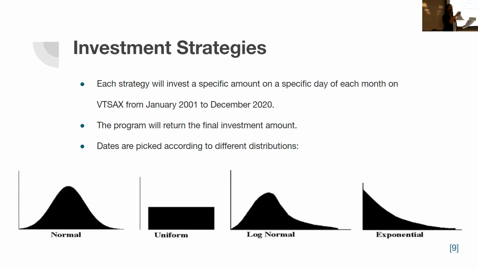So from all the contributions you made, the final investment. And in order to pick the dates for each month, they're going to follow 4 different types of distribution. And each one of them is going to represent a different investment strategy. Therefore, I'm going to have 4.